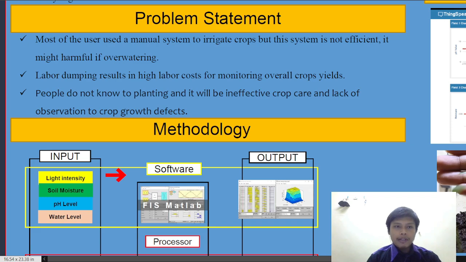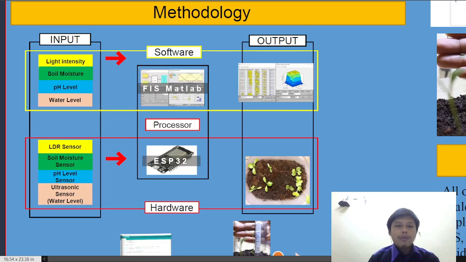For the problem statement, most of the users use a manual system to irrigate crops, but this system is not efficient. It might be harmful if overwatering. Second, labor demand results in high labor cost for monitoring overall crop yield. And third, people do not know how to plant, and it will result in ineffective crop care and lack of observation of crop growth defects.